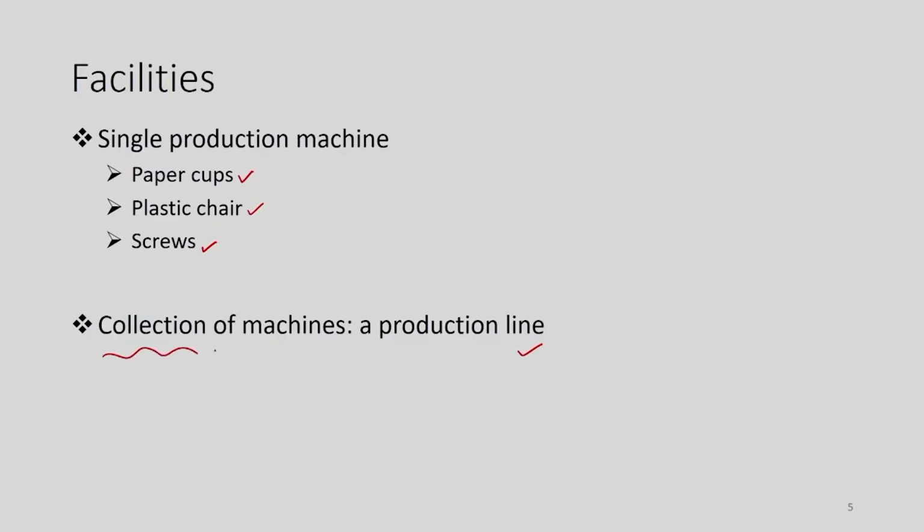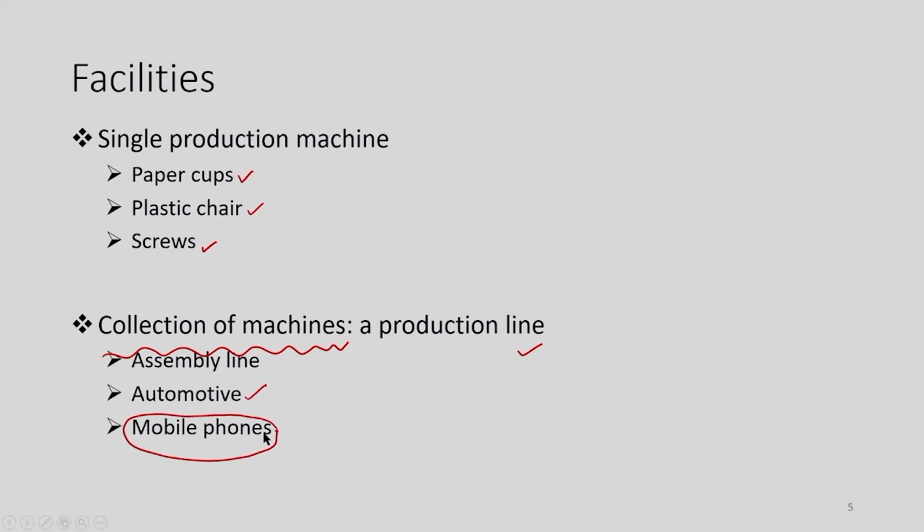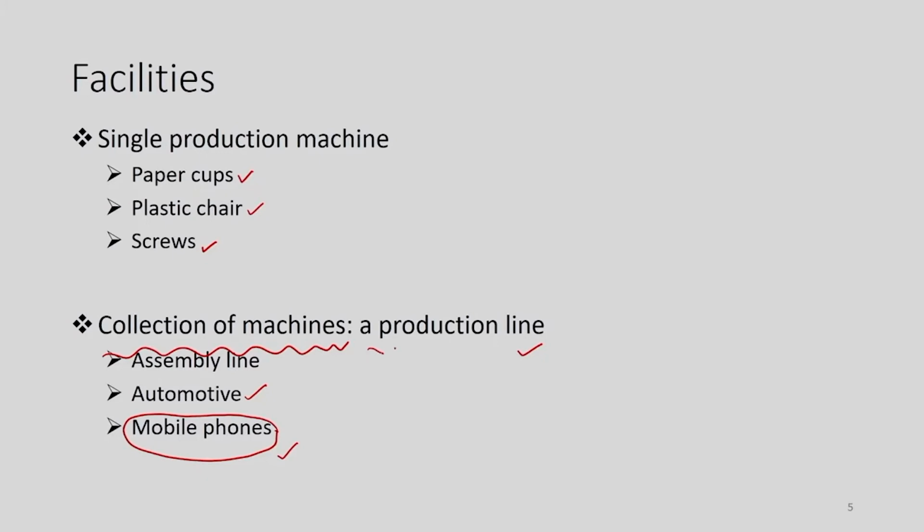So, the production line is having a collection of machines. What are the various examples? Automotive, and this is now a very common example, mobile phones. As we can see nowadays, a variety of mobile phones are coming into the market. So, mobile phones are also a very good example of manufacturing as a production line.